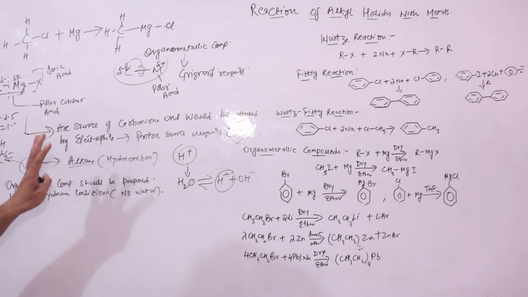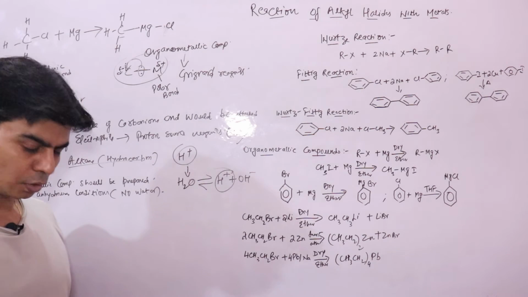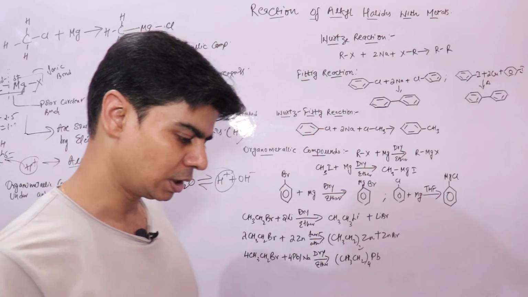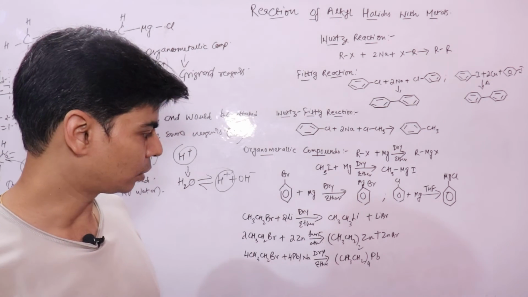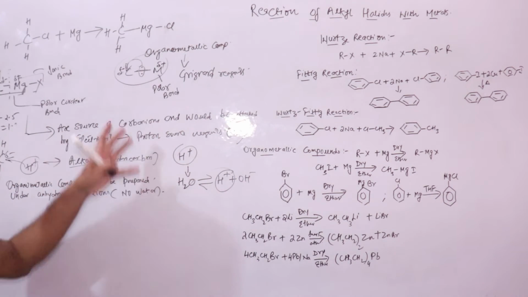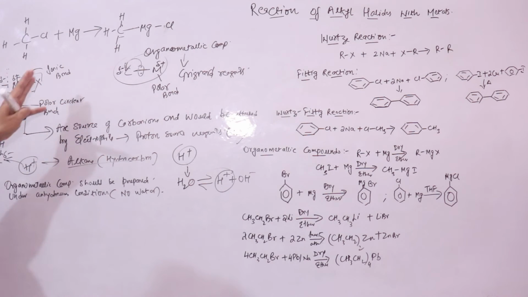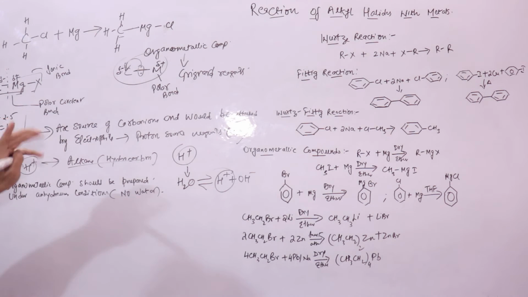So the reaction of haloalkanes and haloarenes with metal is important, right? They will form organometallic compounds, the compounds that contain a carbon-metal bond, which is a polar covalent bond, and the bond between magnesium and the halide is an ionic bond.